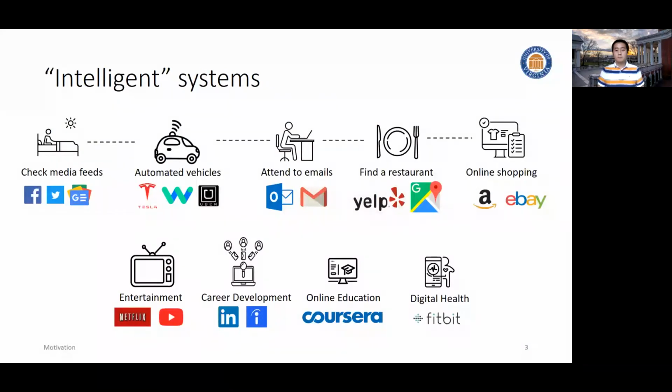Let's get started. Nowadays, thanks to the rapid development of artificial intelligence, our everyday life is surrounded by those intelligent systems. For example, if you just take a moment, look at things around you, I bet you can easily identify such systems, which provide us information and help us make more informed decisions.